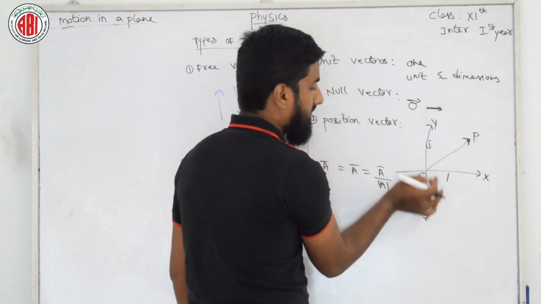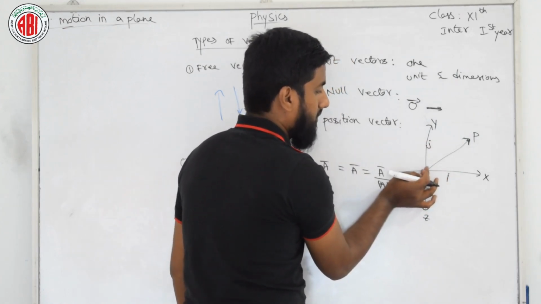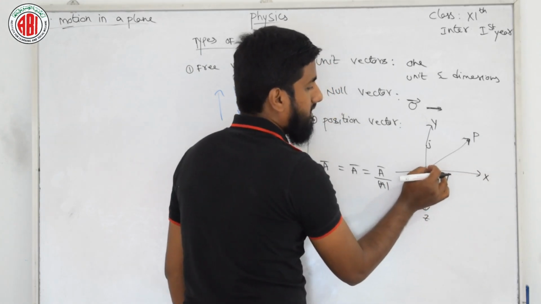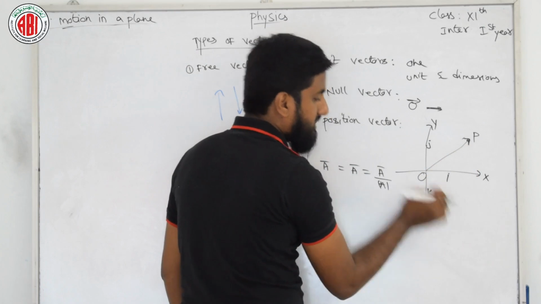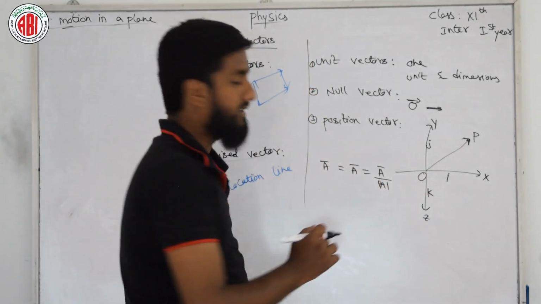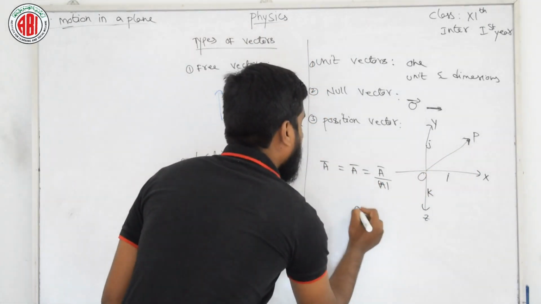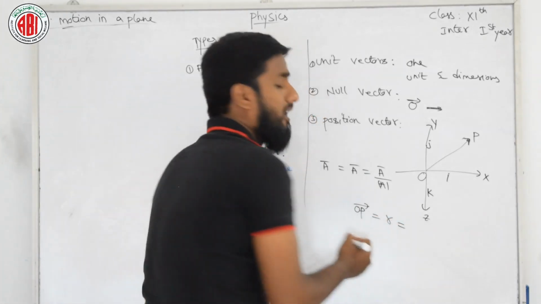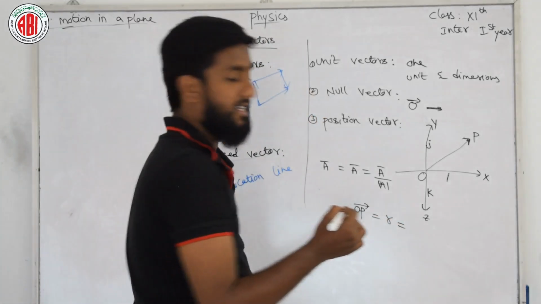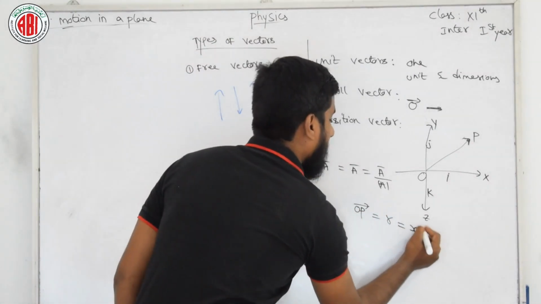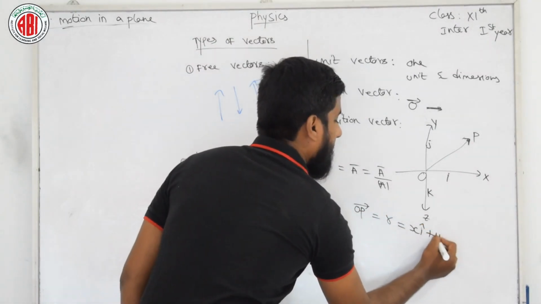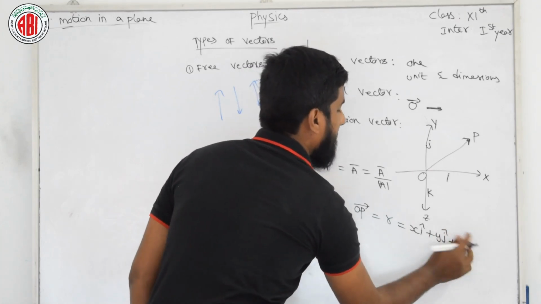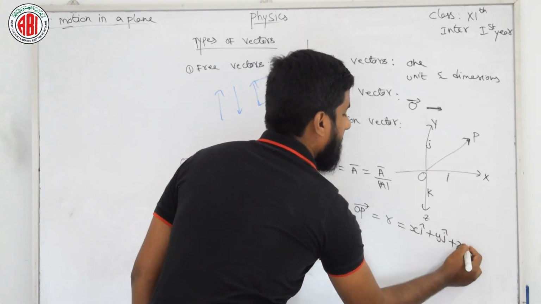These three vectors are considered along these three directions. Then the OP vector, the resultant r, can be written as x i cap plus y j cap plus z k cap.